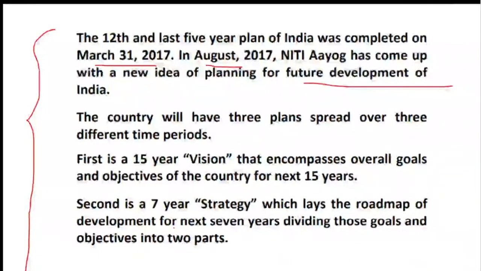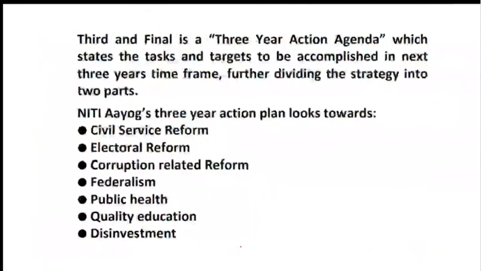The first is a 15-year vision that encompasses the overall goals and objectives of the country for the next 15 years. The second is the 7-year strategy, which lays the roadmap of development for the next 7 years, dividing the goals and objectives into 2 parts. And the third and final is the 3-year action agenda.